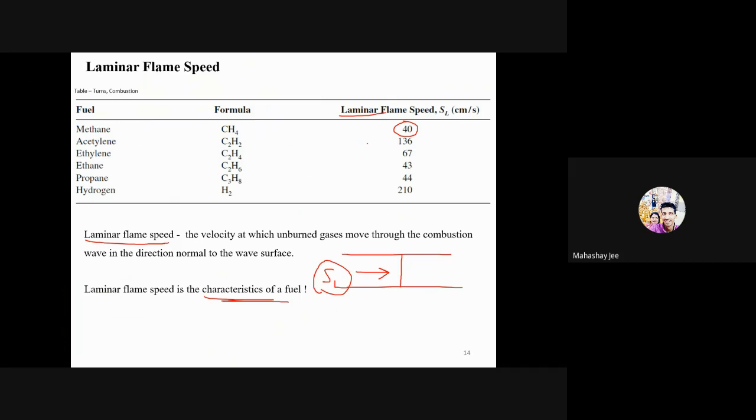Yes, we will come to that. Right? That we are talking about laminar and turbulent flame. So, okay, let me answer that question. What I am saying is laminar flame speed will be constant for a given fuel. But if the flame is, let us say, going along the tube, and by some means it becomes turbulent, then the speed will increase. If I am maintaining very ideal conditions, maintaining it laminar, and saying that it is planar, then it has to move with a constant speed, which is SL.